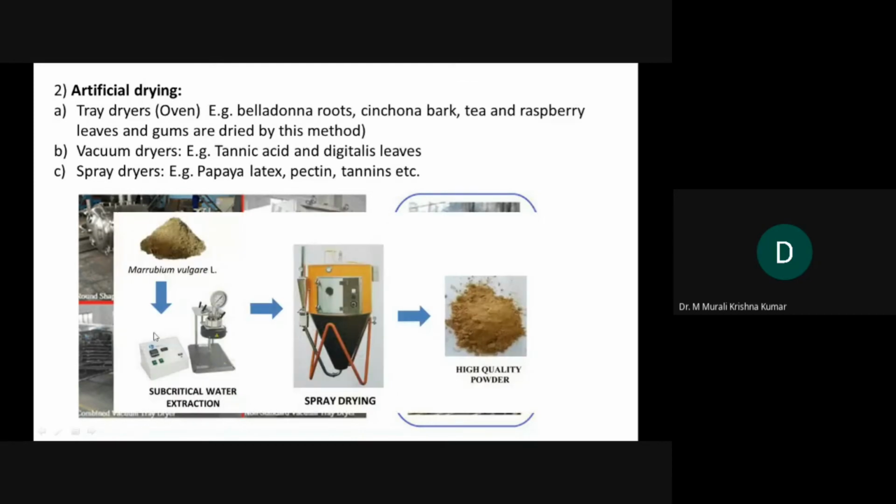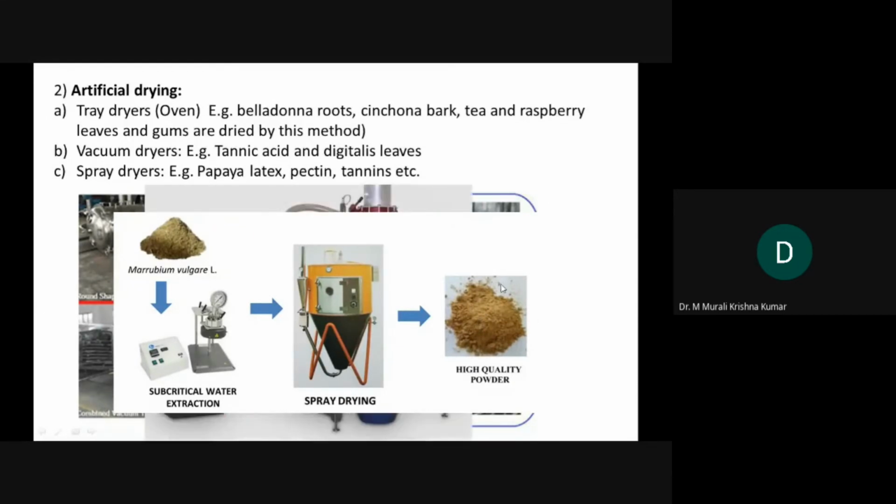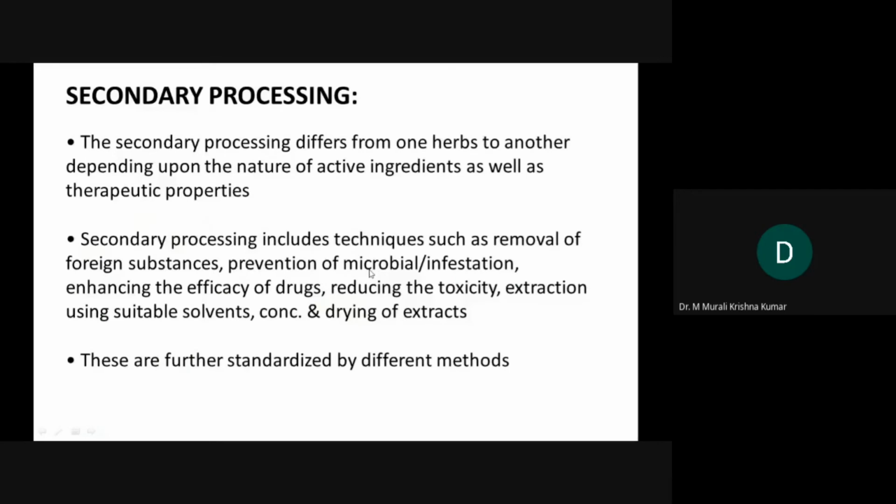Here is an example from one study where a plant is taken, it is extracted, and the extract is subjected to spray drying so that a powder is obtained. This type of powder material is obtained by using spray drying. That is about the primary process.